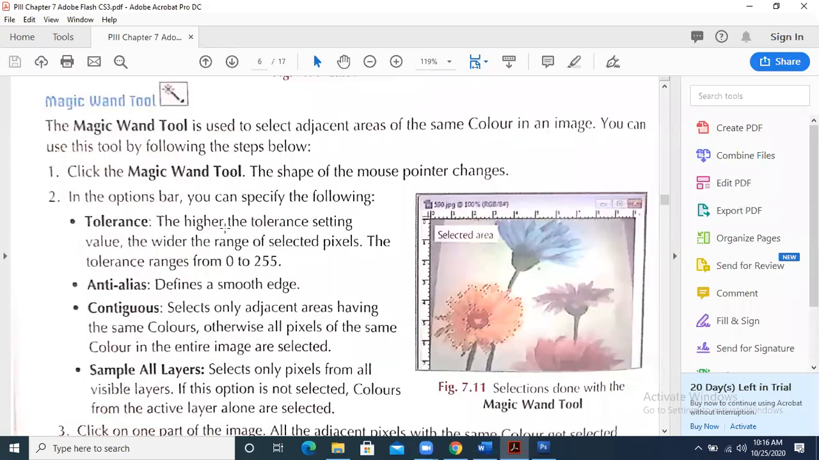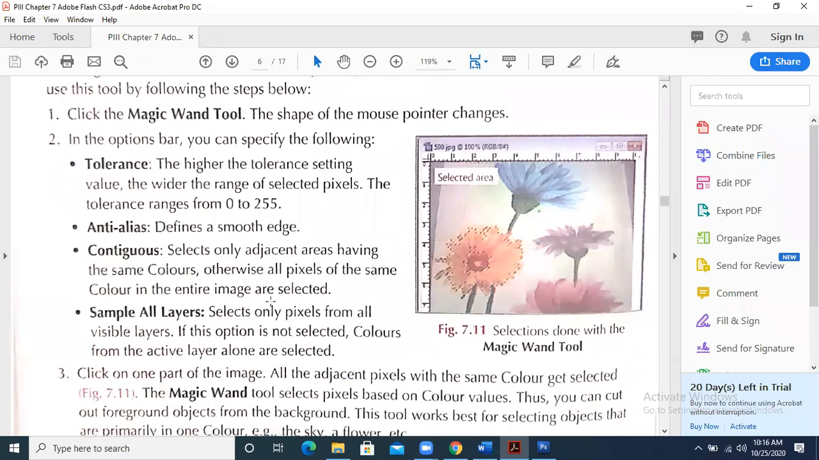Tolerance: the higher the tolerance setting value, the wider the range of selected pixels. The tolerance ranges from 0 to 255. Anti-alias defines a smooth edge. The smooth edges will be according to the picture that you are using. So basically the magic wand tool is going to select the similar colors.